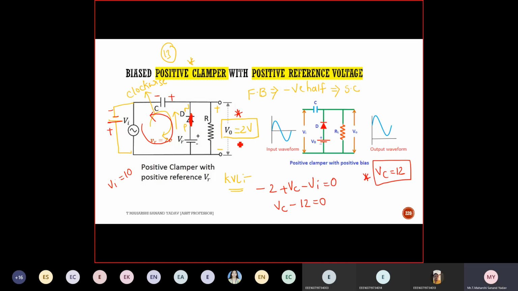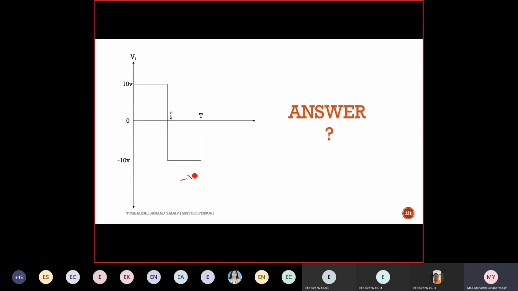Is this for positive half cycle or negative half cycle? Negative half cycle. So in the negative half cycle, I should get output as 2 volt. So let us check. This is the negative half cycle. So output should be 2 volts. So this is the output.